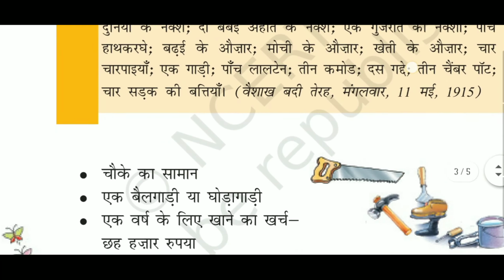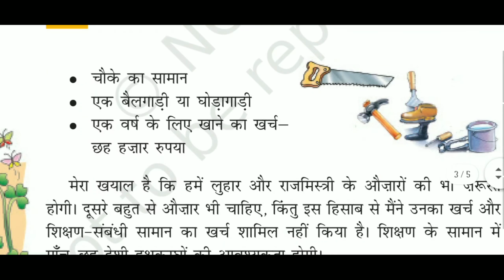So this will come afterwards. Kitchen items. Stonework tools. A bullock cart or a horse cart. One bullock cart and a horse cart. Food expenses for 1 year will cost around 6,000 rupees.